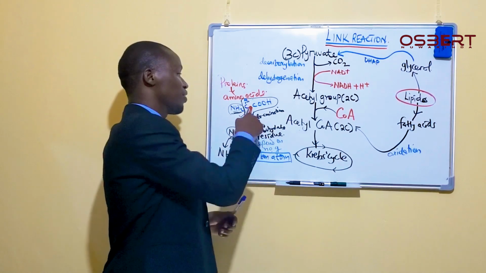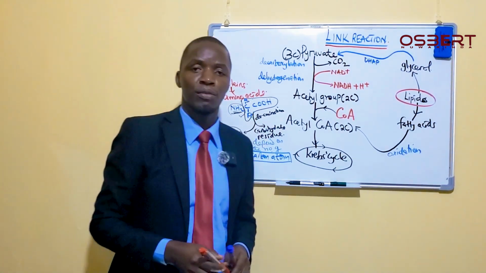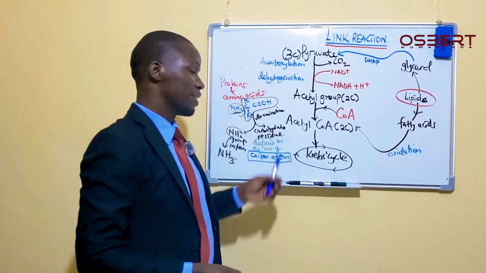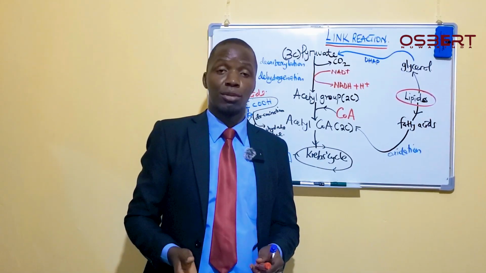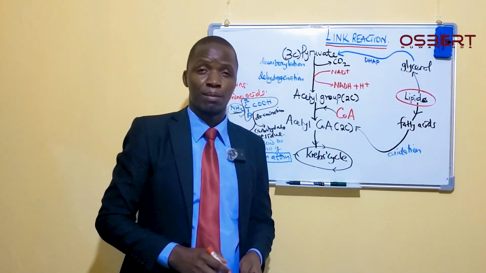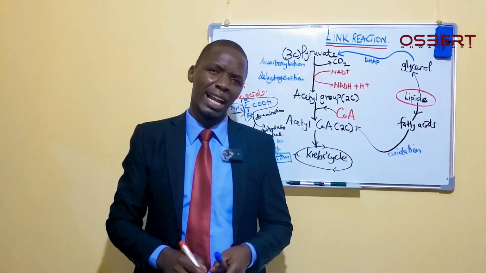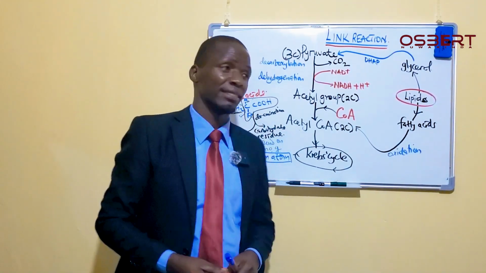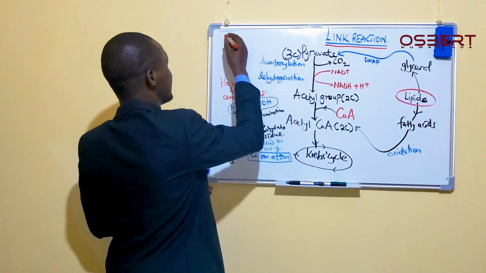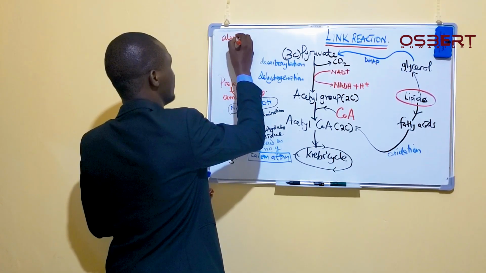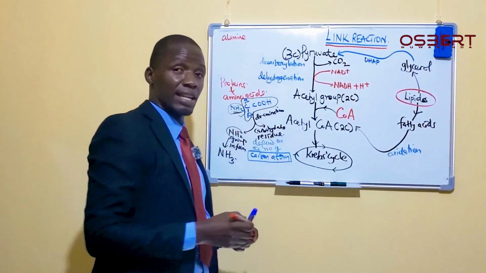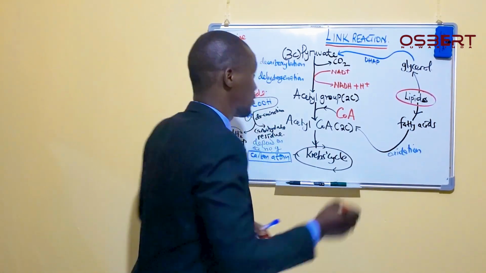For example, if this residue has 3 carbon atoms, assume this amino acid was alanine. Alanine is an amino acid which has 3 carbons.